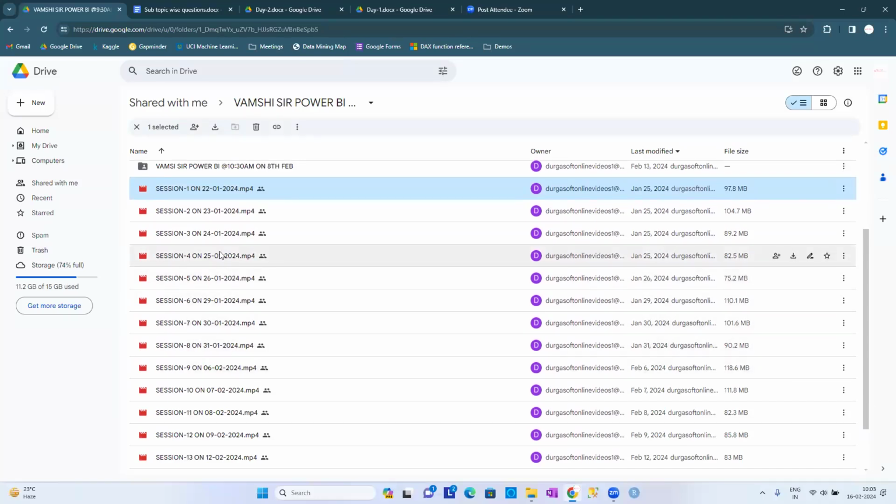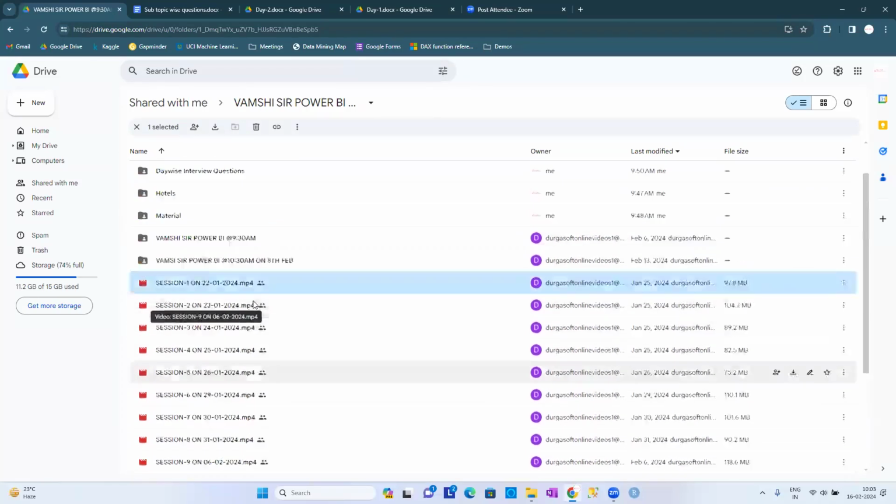Meanwhile, you can see some sessions are missing, guys: 22nd, 23rd, 24th, 25th, 26th, maybe the 28th is a holiday, 29th, 30th, 31st. But you can see the first two up to the 5th class are missing, guys. Where will those particular classes be?